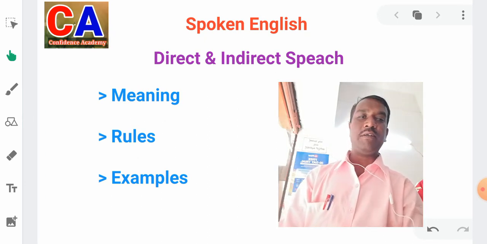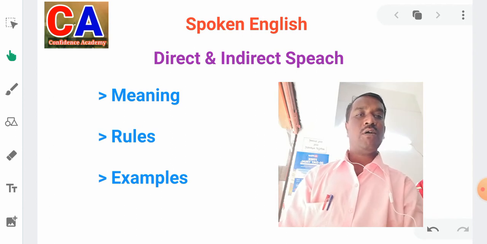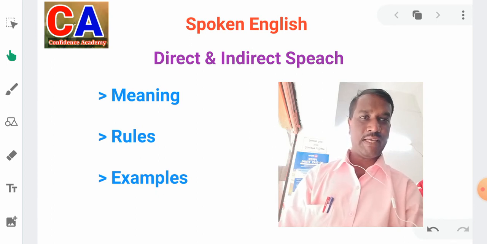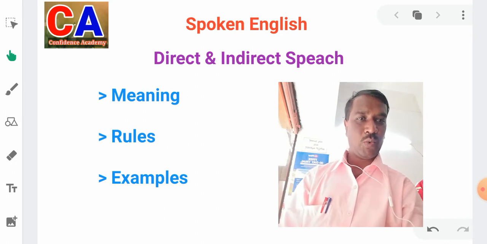Then fifth point, there are some words in a direct speech. How to convert them? While converting, what it becomes, that you know. Now becomes then in indirect speech. Today, that day. Yesterday, the previous day. Tomorrow, the next day. Ago means before.